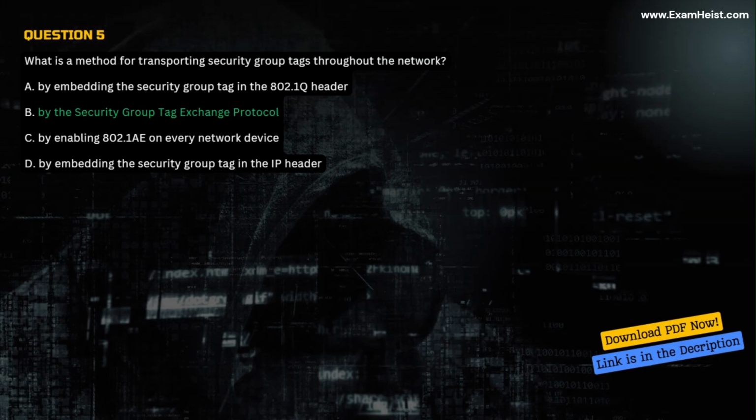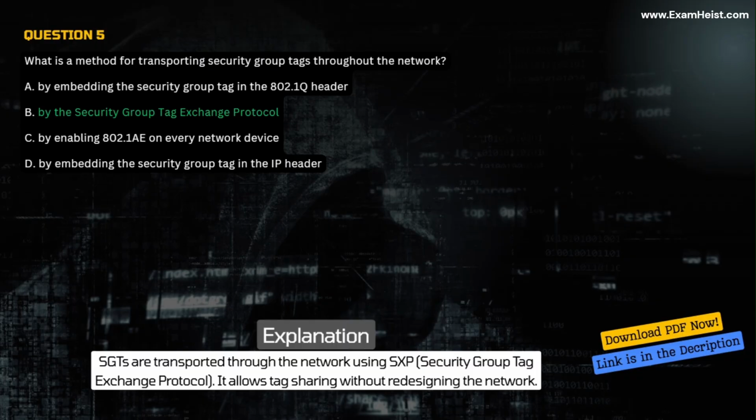Correct answer B. By the Security Group Tag Exchange Protocol. Explanation. SGTs are transported through the network using SXP, Security Group Tag Exchange Protocol. It allows tag sharing without redesigning the network.